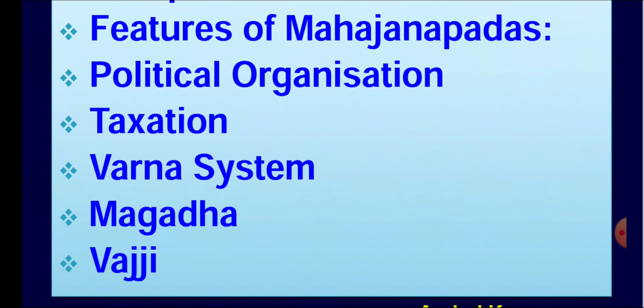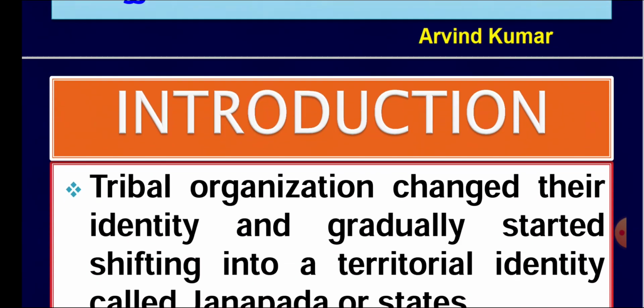Taxation system: how tax was collected from the people. Varna system: here it refers to the caste-based society. Then two important kingdoms are also discussed in this chapter. One is Magadh and the second one is Vajji. Vajji is a republic state. So let's discuss these points step by step.